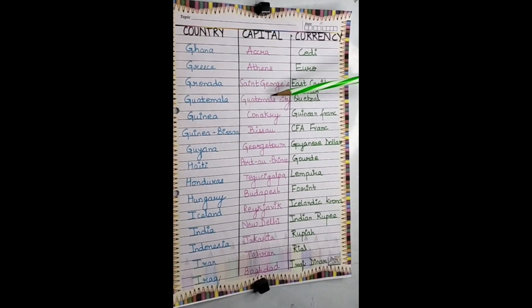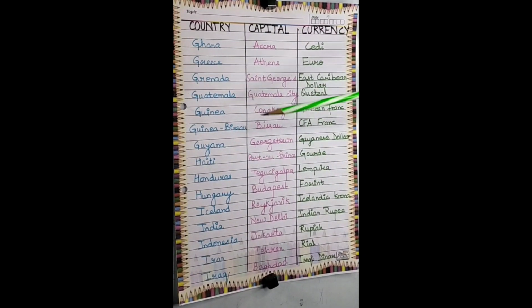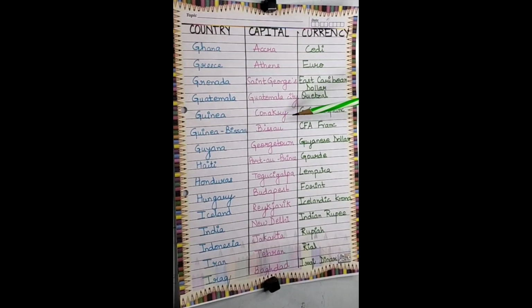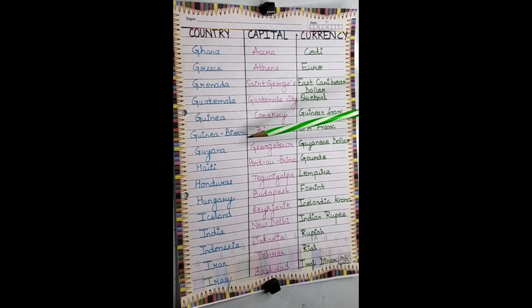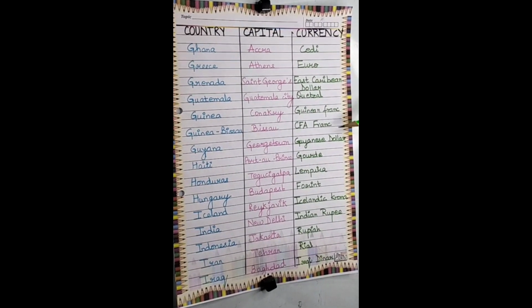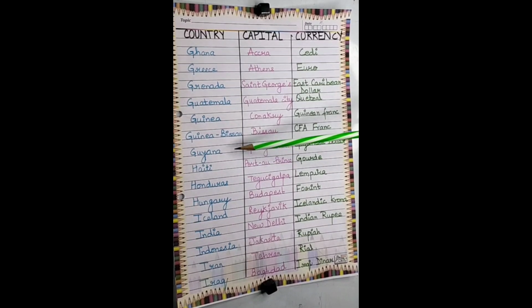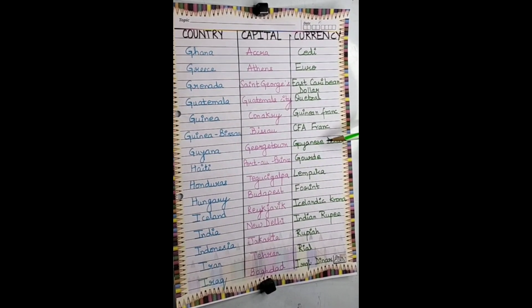Next is Guatemala, and the capital is Guatemala City. Currency is Quetzal. Next is Guinea, the capital is Conakry, and the currency is Guinean francs. Next is Guinea-Bissau, and the capital is Bissau, and the currency is CFA francs. Next is Guyana, the capital is Georgetown, and the currency is Guyanese dollar.